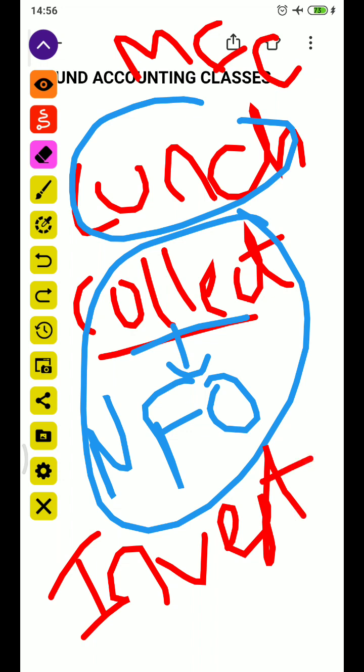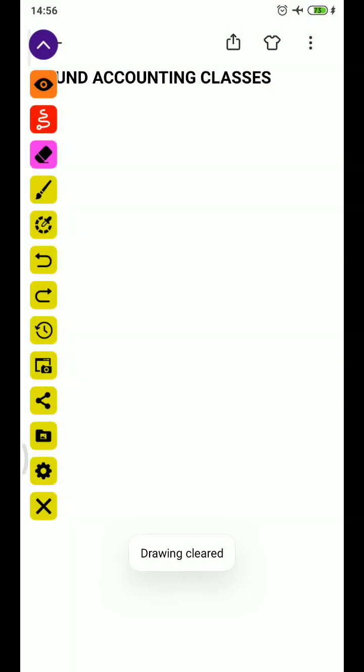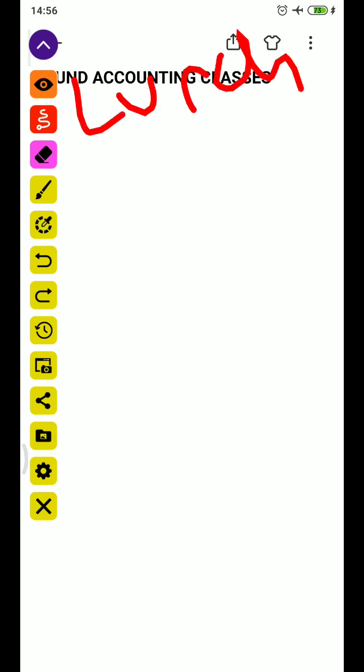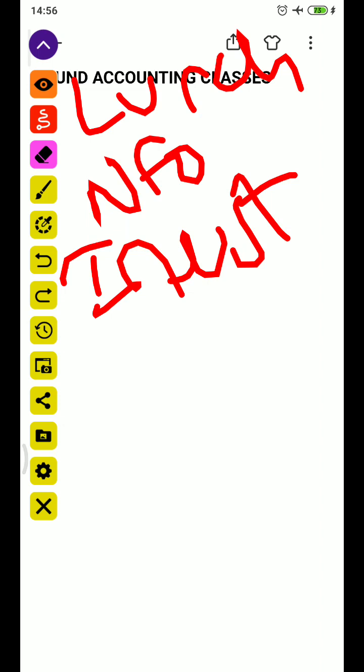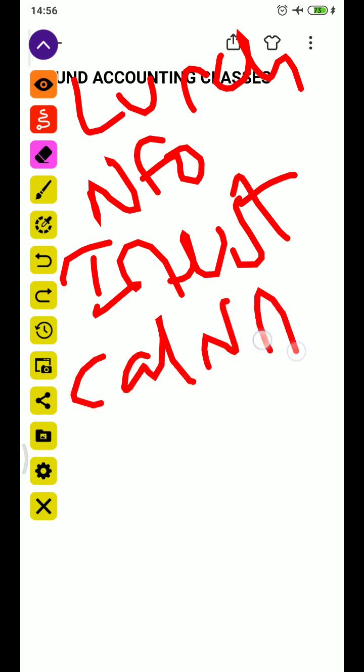So they launch and collect money in the NFO period, and after that they invest that money. Then they need to calculate the NAV on a daily basis by taking the market value of shares or securities.